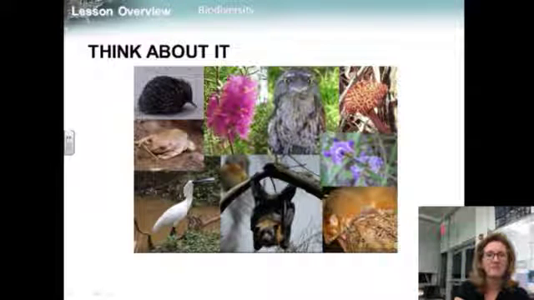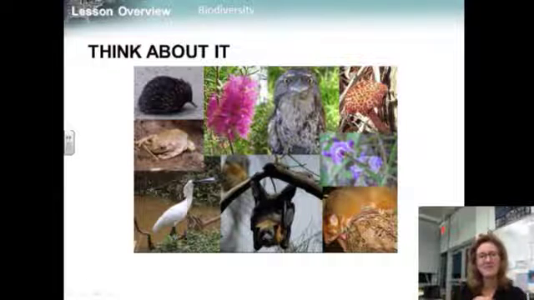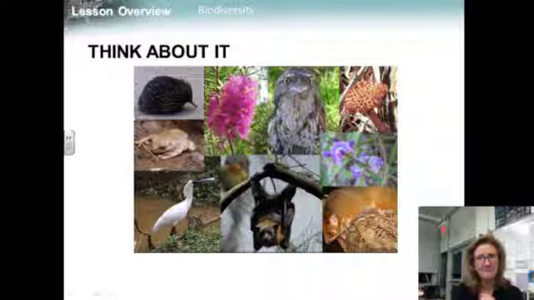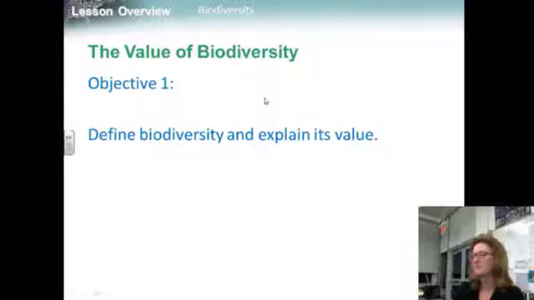What is biodiversity? From multicolored coral reefs to moss-draped forests, variety is the spice of life. Variety in the biosphere gives us something interesting to look at, and our well-being is closely tied to the well-being of a great number of other organisms, including many that are neither majestic nor beautiful to look at. Our first objective is to define biodiversity and explain its value to us.